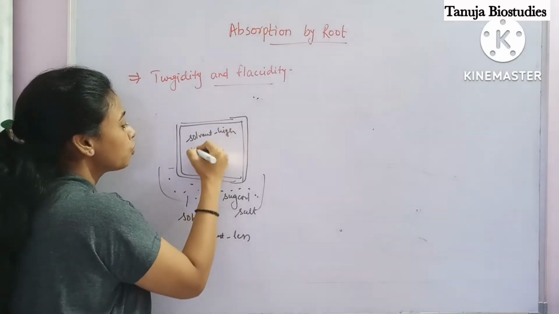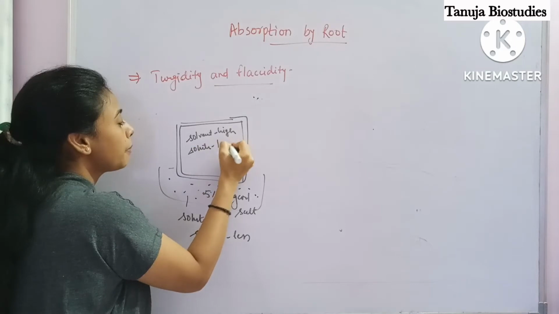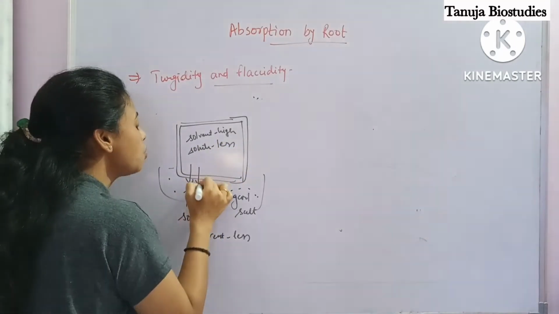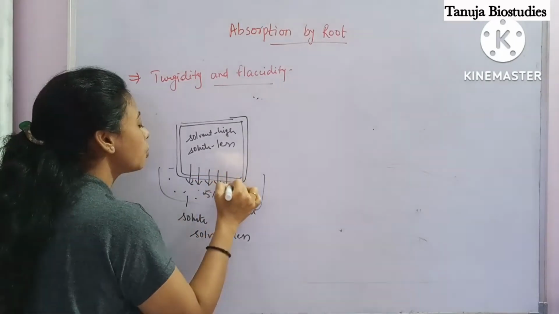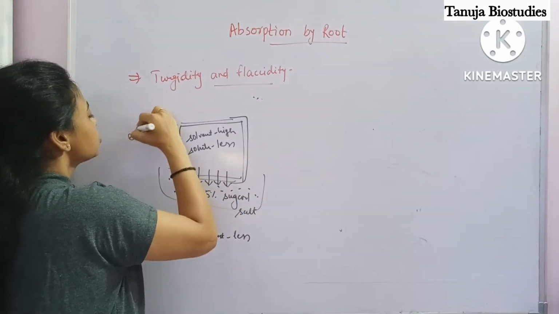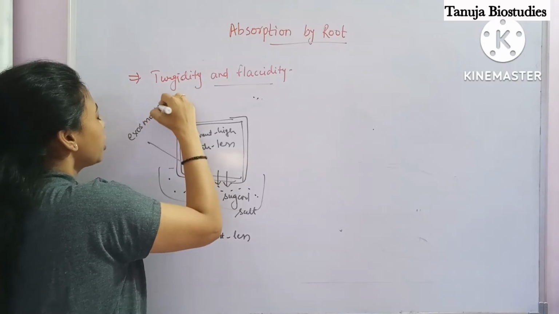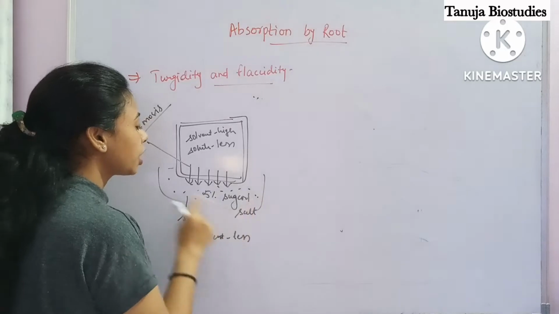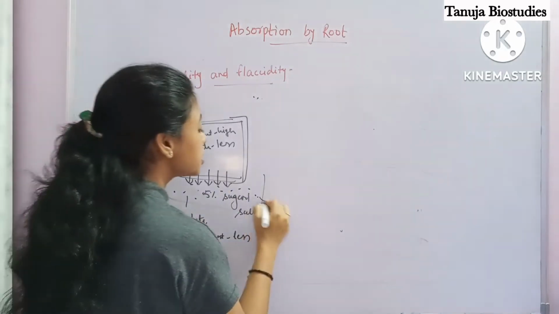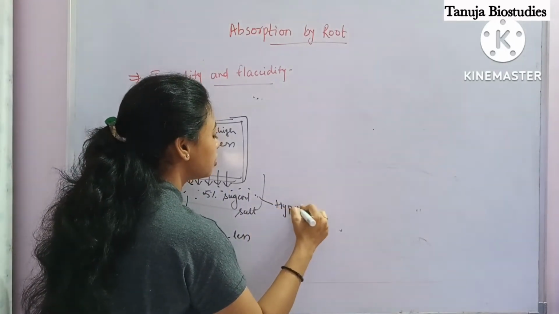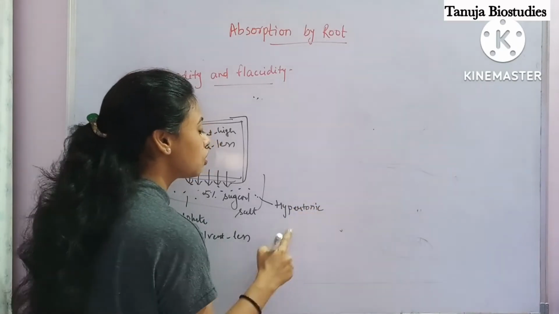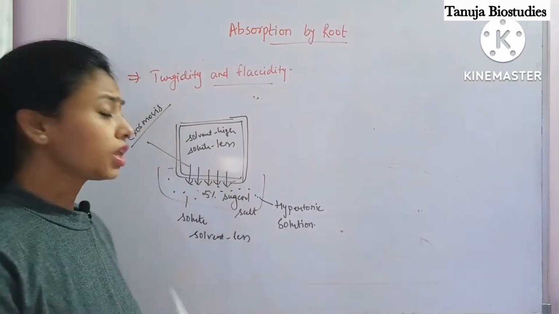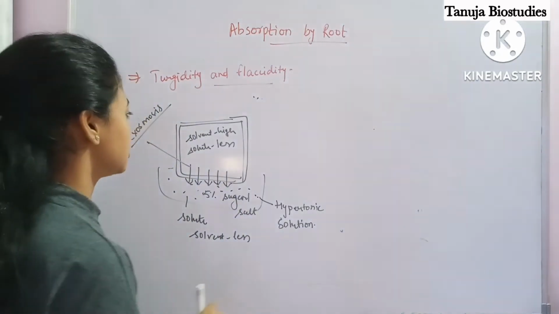Here solute amount is very high and solvent is very less, whereas inside the cell solvent is very high and solute very less. So can you tell me what will happen? Water will start coming out, this is called exosmosis. Can you tell me one more thing, what type of solution is this? This is the hypertonic solution. This is a kind of revision also, because we have already done these topics. We call it the hypertonic solution.